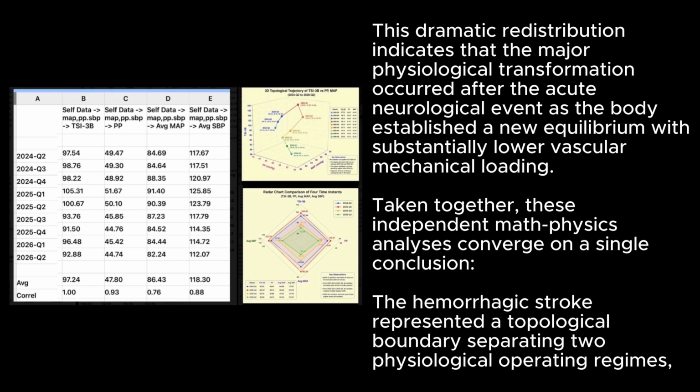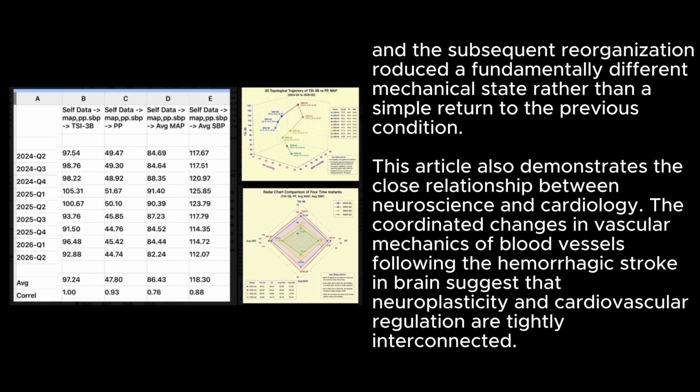Taken together, these independent mathematical and physics analyses converge on a single conclusion: the hemorrhagic stroke represented a topological boundary separating two physiological operating regimes, and the subsequent reorganization reflects a fundamentally different mechanical state rather than a simple return to the previous condition.